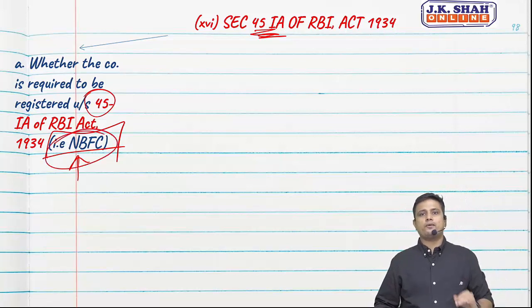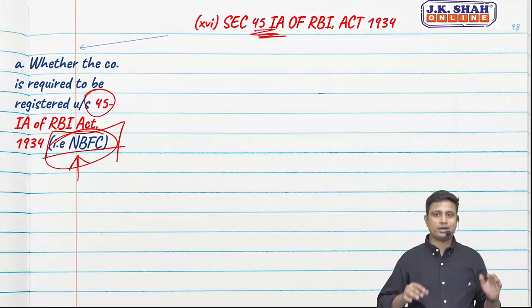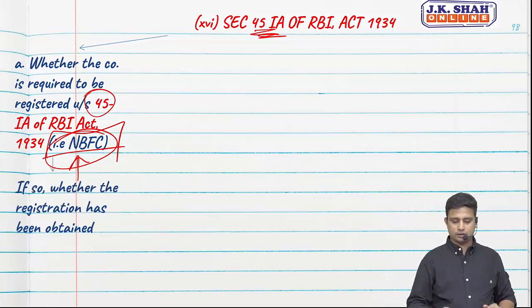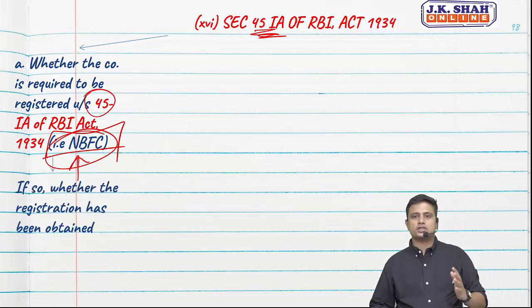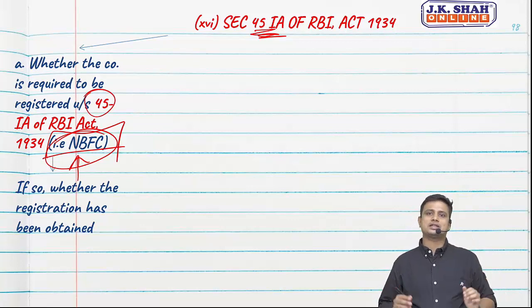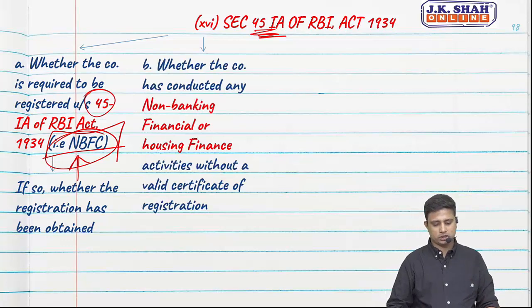When you read the bare provisions of CARO, nowhere is this specified, so the student is always left with a doubt: who is supposed to be registered under 45-IA? NBFCs are to be registered. If so, whether the registration has been obtained. In case you are an NBFC, whether you have obtained such a registration.